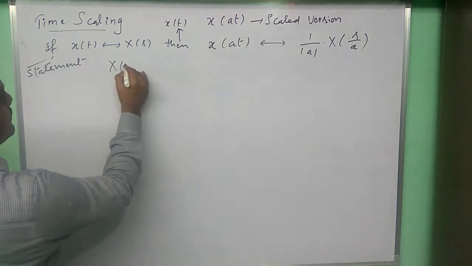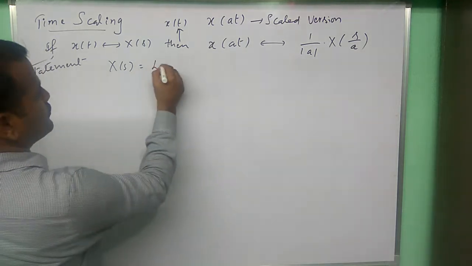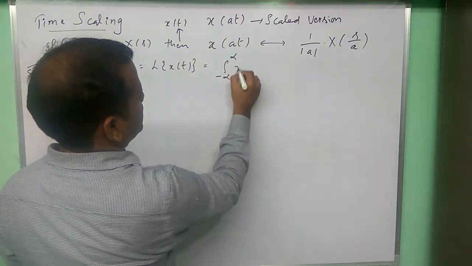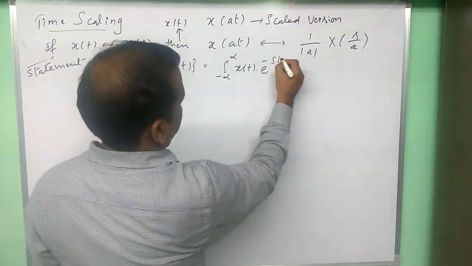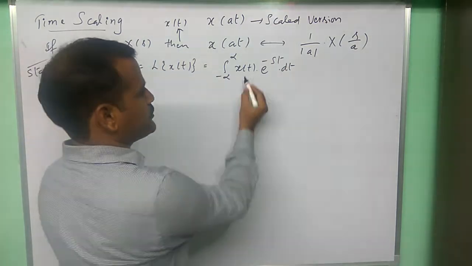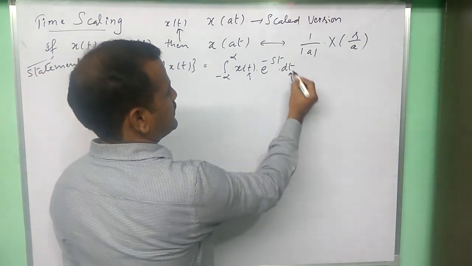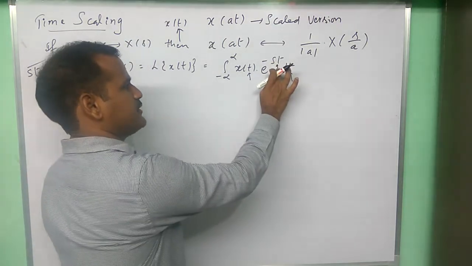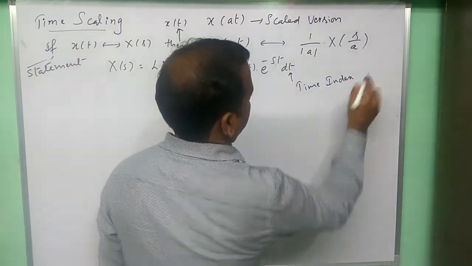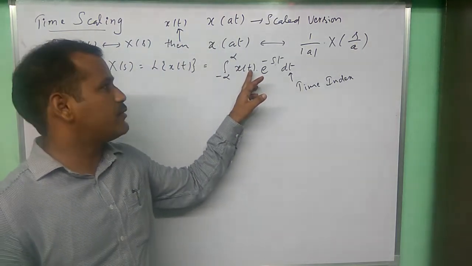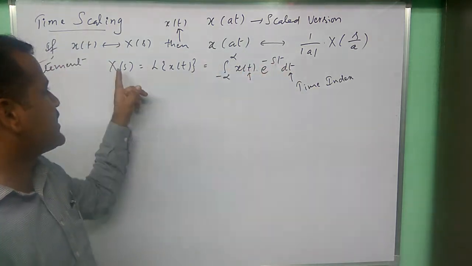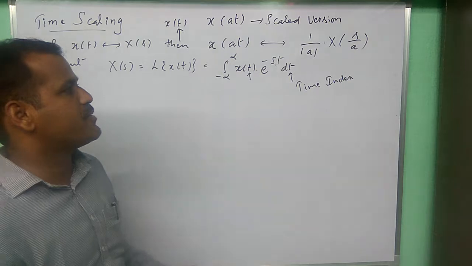We know that x of s is the Laplace transform of x of t, that is minus infinity to plus infinity x of t e power minus st dt. Right? Here in this Laplace transform, if you observe, t, t, t, three times t we are having. This is only a time index. If we have any other time domain variable, x of tau e power minus s tau d tau, then also that is the Laplace transform x of s we can consider. That is the one point to be remembered here.